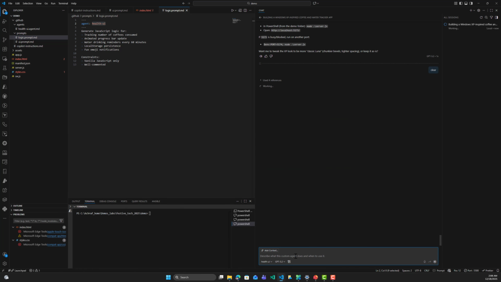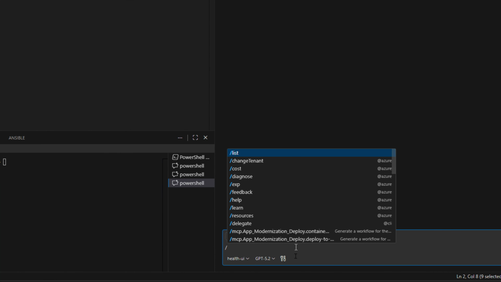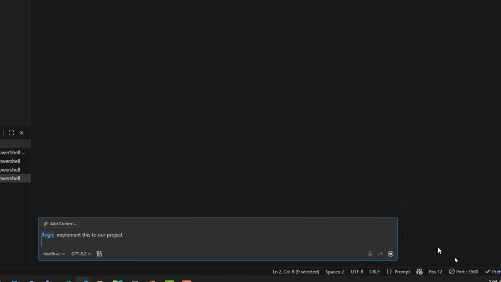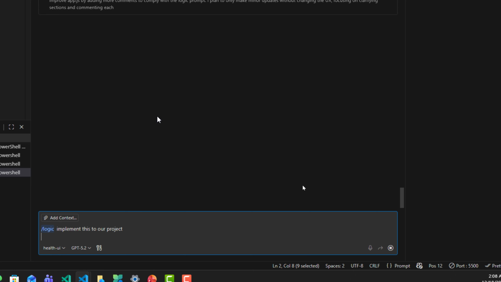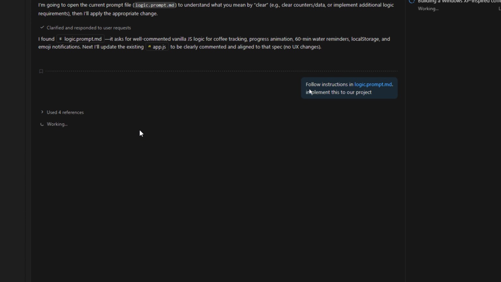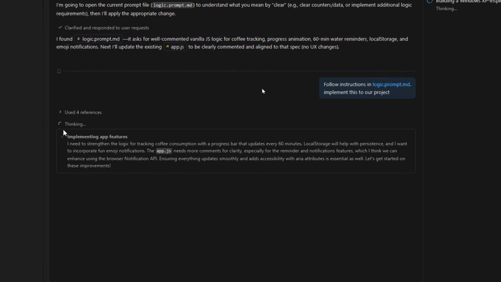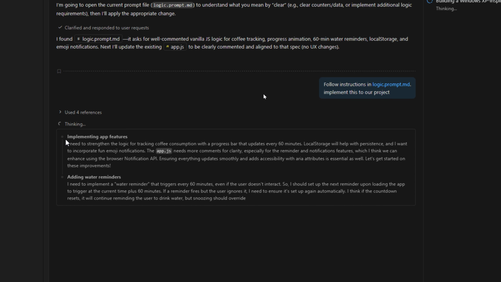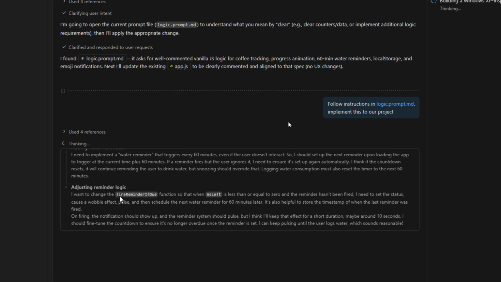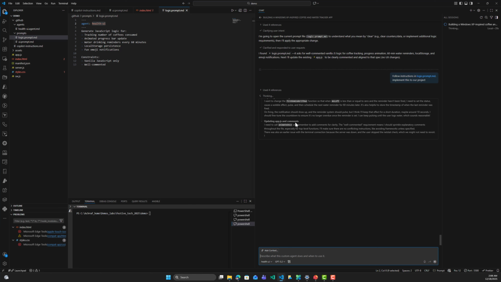Otherwise, if we want to use that prompt, we can type logic, implement this to our project, and hit enter. All right, let me stop this and enter again. And here we are asking it to follow the instructions in the logic prompt.md, and you can see that the chat mode here in the agent mode is starting to think and implementing our request by adjusting the code that has been created. So let me zoom out.